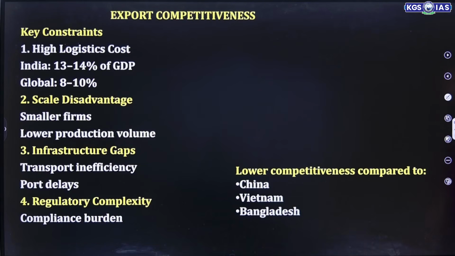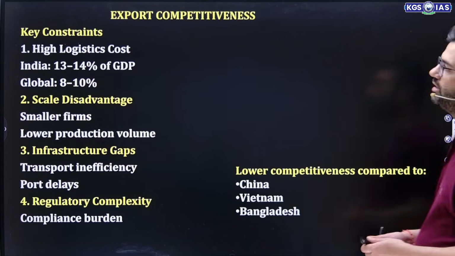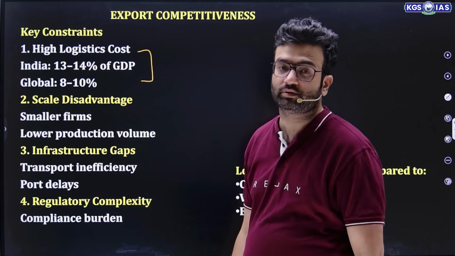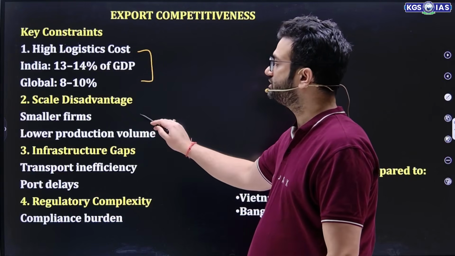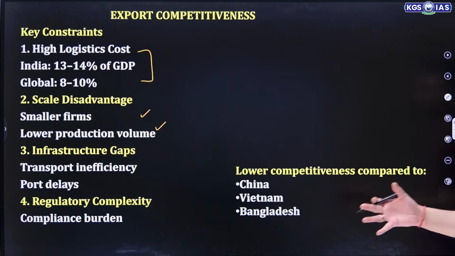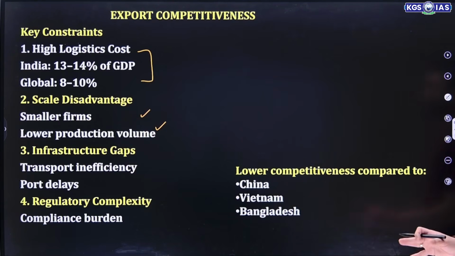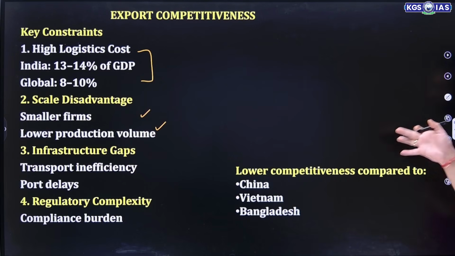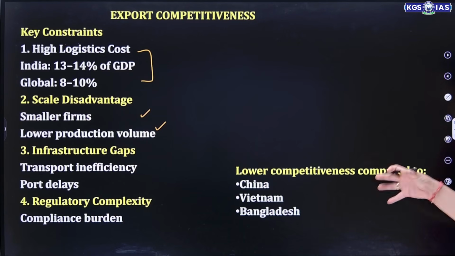Export competitiveness, a key constraint, that's what I'm talking about. High logistic cost, 13 to 14% of GDP, while globally it is 8 to 10%. Scale disadvantage: small firms, low production volume. Infrastructure gap, transport inefficiencies. Port delays, and hinterland connectivity is not that strong. Compliance burden is more. So in comparison to China, Vietnam, Bangladesh, our competitiveness is still lower.